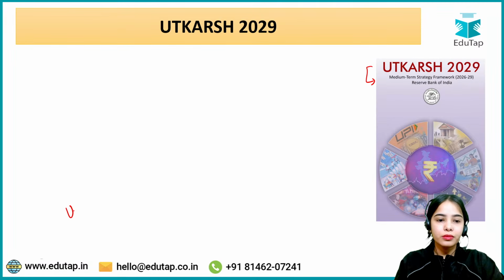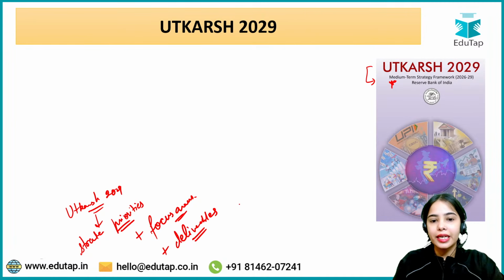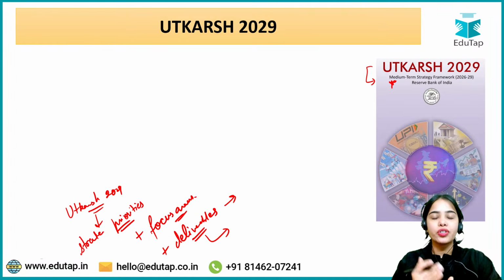Okay, so Utkarsh 2029 is the medium term strategy framework where the RBI communicates its strategic priorities, as well as the focus areas that the RBI will be focusing on, and the deliverables that RBI will be pursuing. So Utkarsh 2029 lays down the strategic priorities of the Reserve Bank of India, prioritizing the focus areas and the deliverables that the RBI will be pursuing.